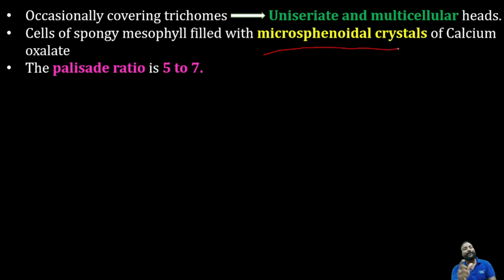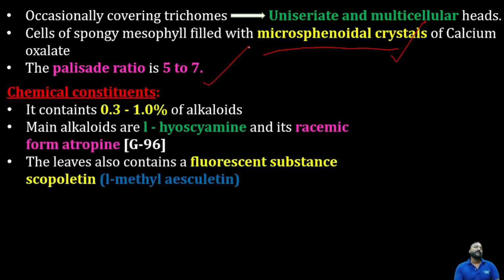Mark this word, microspheroidal crystals, because we are coming to the characteristic features of the microscopical factors of the plant, especially the quantitative features. The calcium oxalate crystals will be exhibited in different forms like rosette form, spheroidal form, microspheroidal form, cubical form. What is the special feature here? The calcium oxalate crystals will be in microspheroidal structures, and the palisade ratio is about 5 to 7%. You should definitely remember these things.